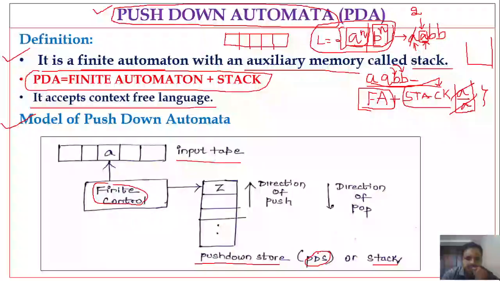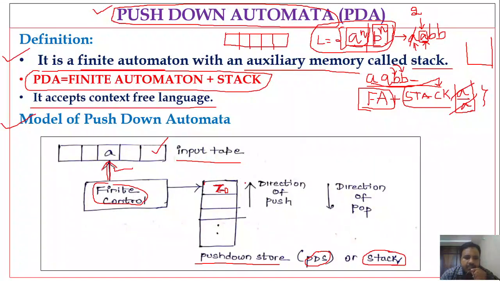Okay, PDS is nothing but push down store, or we could also say it is a stack. Already we know that the input tape is used for storing the inputs, and this arrow is a read head by using which the finite control reads the input from the input tape. Initially on the stack we have this Z or Z naught. This is called the bottom of the stack, so initially the stack consists of this symbol Z naught.